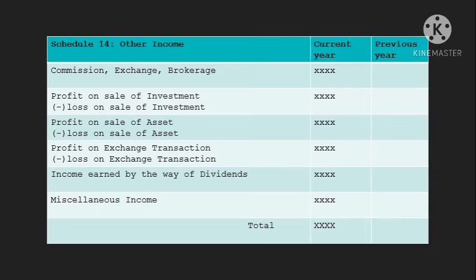Income earned by way of dividend. It is possible that the banking company may invest in other companies that may declare a dividend. Miscellaneous income. Any income which does not come in the above categories comes in miscellaneous income. Then we make a total of it.